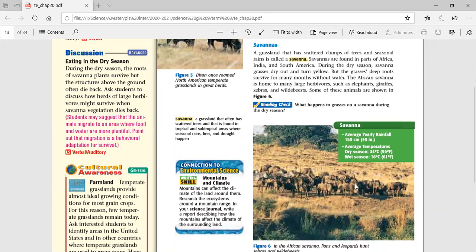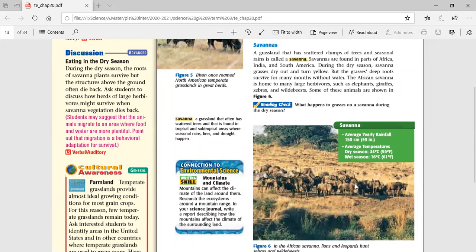But once the wet season is back, life comes back quickly. So how does it happen? Could we consider this a kind of succession, guys? No, as we said yesterday, it's not succession, because succession means a great change.